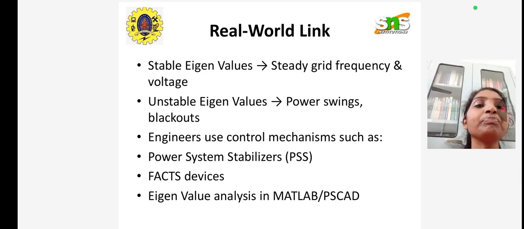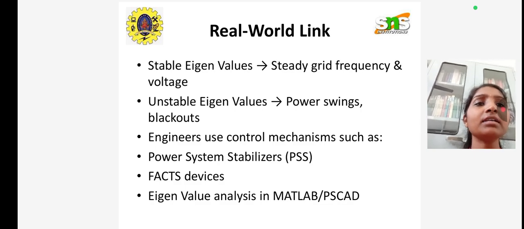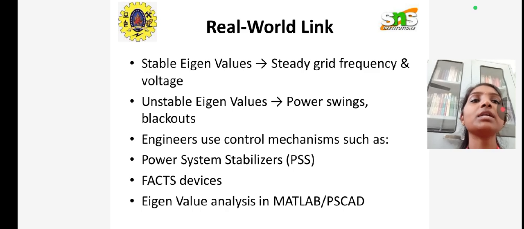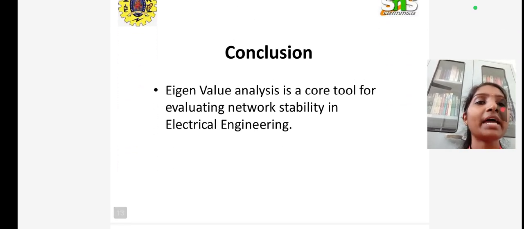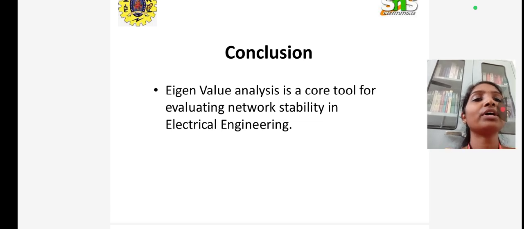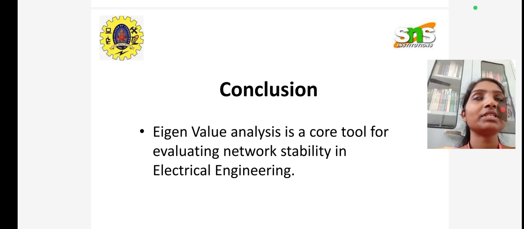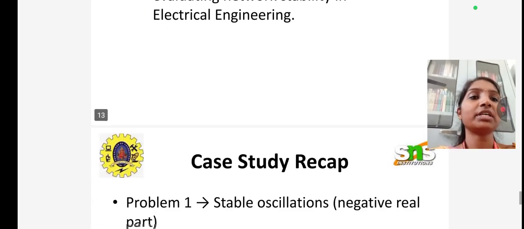These tools are available to find the real world link between eigenvalues and eigenvectors. In conclusion, eigenvalue analysis is a core tool for evaluating network stability in electrical engineering.